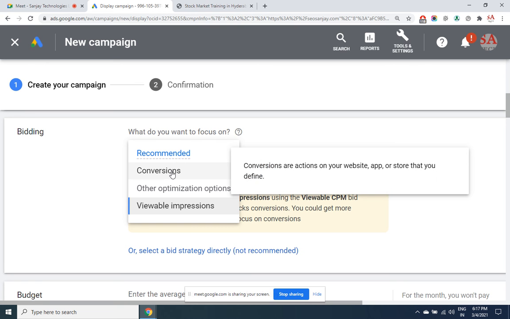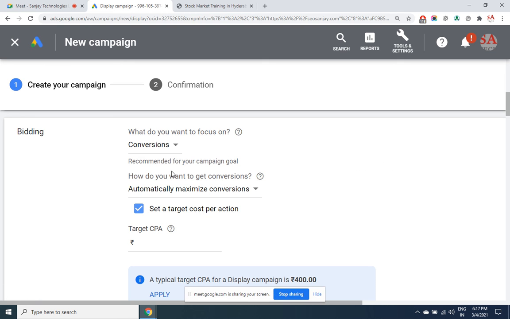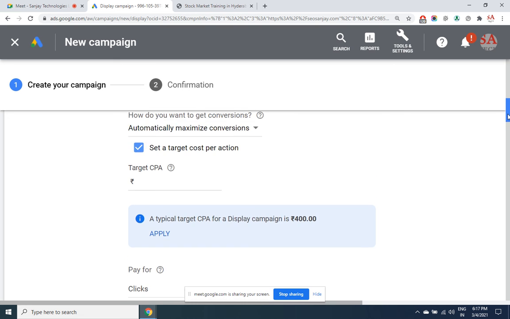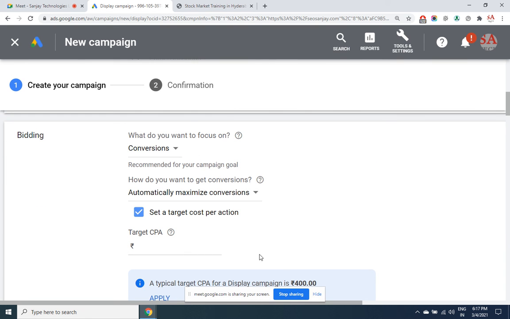In this case, it is conversions. Most of the time it is conversions only. Help, old age and all that, for them viewable impressions is suitable. Save water, best example. When you are watching an ad saying please don't waste water, save water, we don't expect a click on an ad. But a person should read that message, our target is achieved. So if your target itself is a person seeing your ad, then you can go with viewable impression.